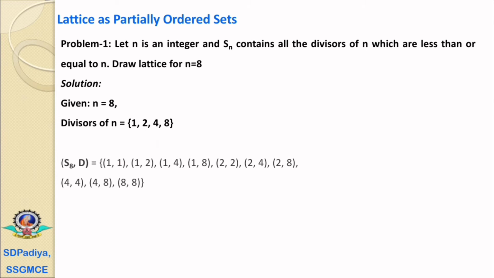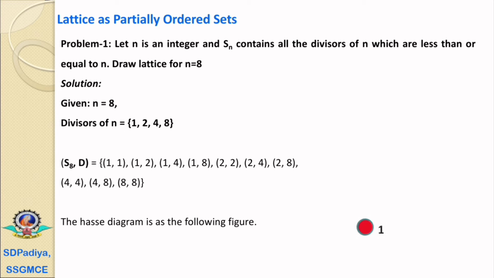Now, according to this n, the Sn, that is equal to S8, D, is an algebraic system. It is a partially ordered set with a partial order relation. It is equal to a set of ordered pairs (1,1), (1,2), (1,4) and (1,8) for the relation divisors, and less than or equal to, (2,2), (2,4), (2,8), (4,4), (4,8) and the last is (8,8). Now for that we can design a Hasse diagram.